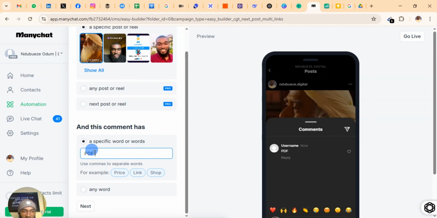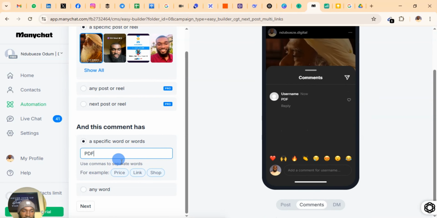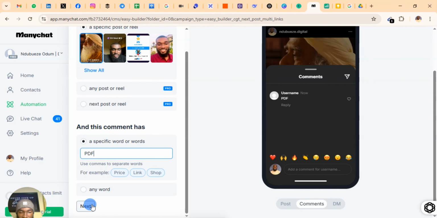So whether they drop it in capital letters or small letters, it will always work. As you can see, the preview here. So PDF, then next. So if you don't want to use any exact words, you can use any word. So anything that a person drops in your comments, an automatic DM will be sent to the person. So you can use it to follow up leads.